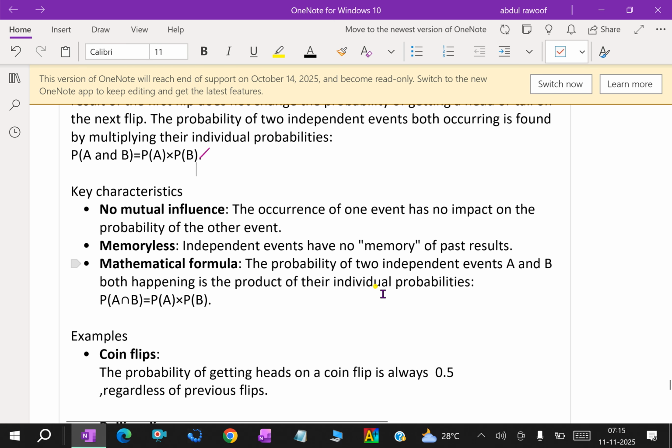Some key characteristics. No mutual influence: the occurrence of one event has no impact on the probability of the other event. Memoryless: independent events have no memory of past results. Mathematical formula: the probability of two independent events A and B both happening is the product of their individual probabilities, that is P of A intersection B is equal to P of A into P of B.